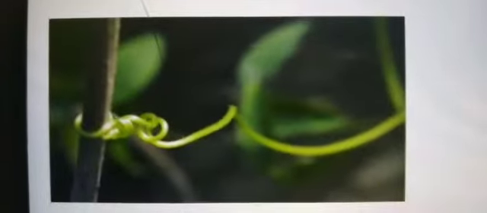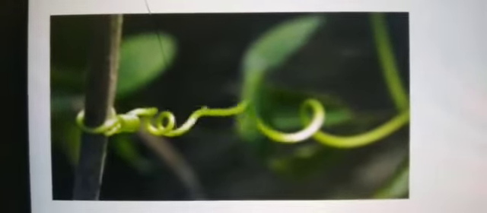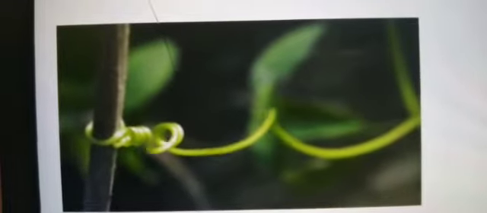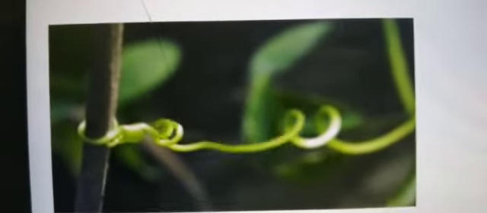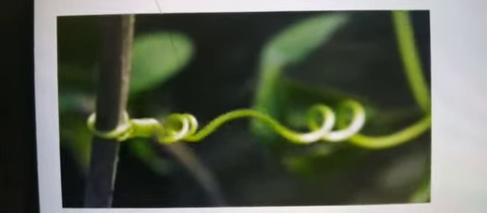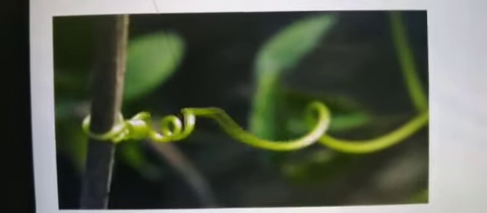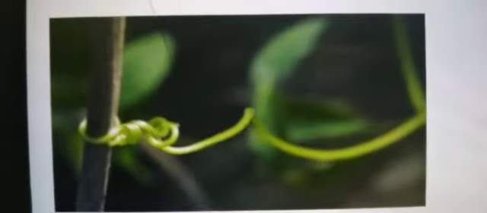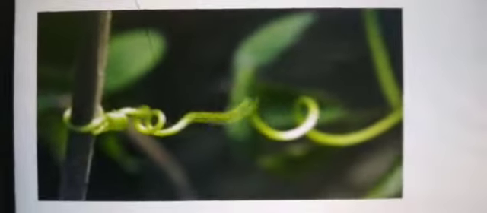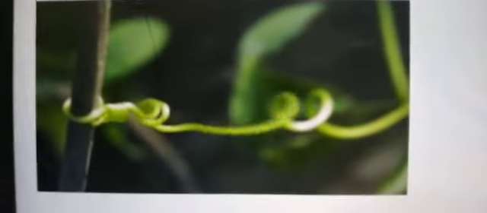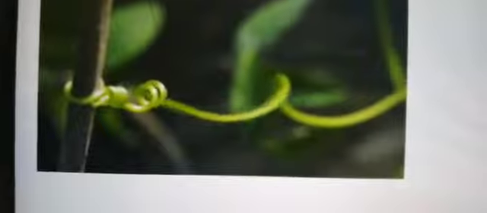Okay, next we'll learn about movement due to growth, or a movement which is dependent on growth. So some plants like pea plants climb up other plants or fences by means of tendrils. Here you can see tendrils, nothing but balligalu. So these tendrils are sensitive to touch. So when they come in contact with any support, this is the support, and this is the tendril, this is the whole plant.